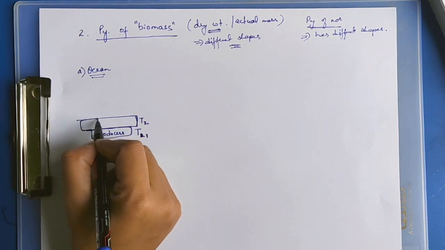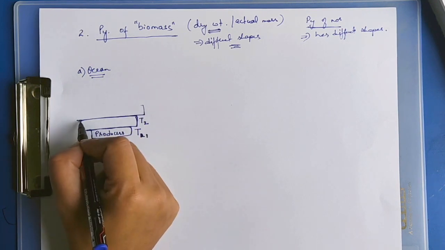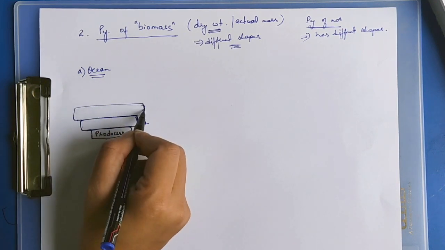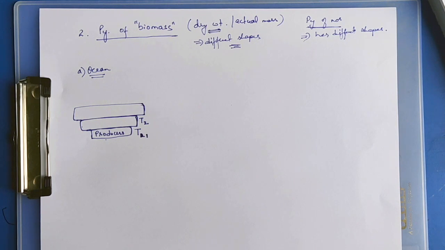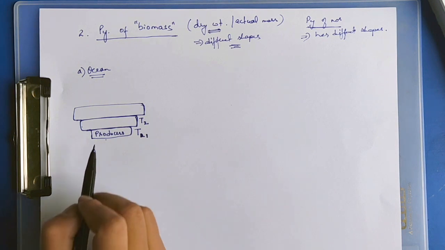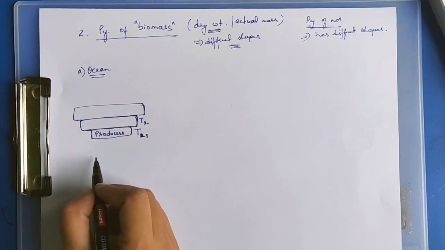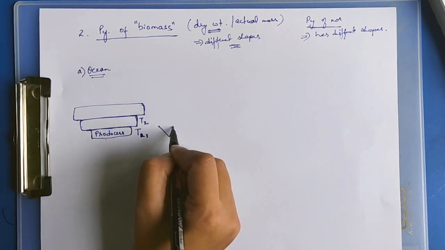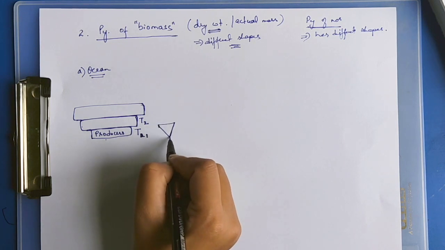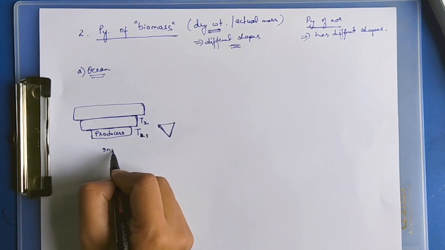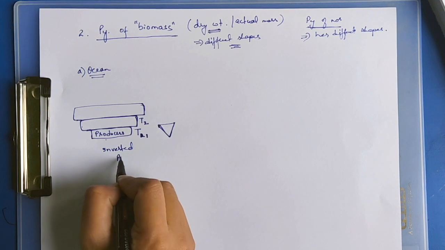Next, even after extracting their moisture or water content, the weight will be heavier as compared to the primary consumers. We get an inverted pyramid.